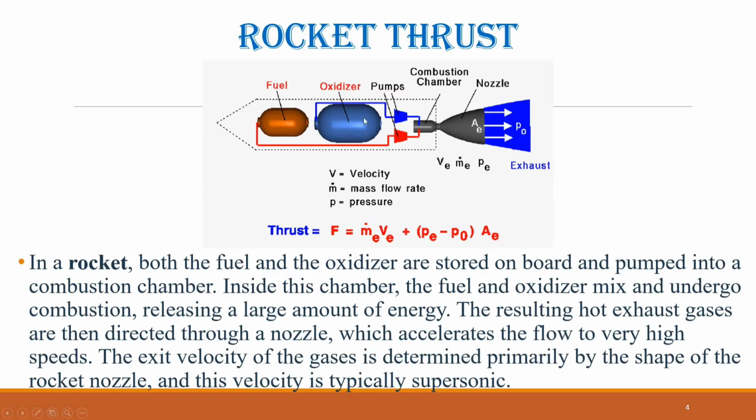This is because rockets do not rely on external air for combustion. The oxidizer is carried on board. As a result, rockets can produce thrust even in a vacuum, where there is no surrounding air. This is in contrast to gas turbine engines and propellers, which depend on the atmosphere to supply oxygen for combustion and therefore cannot operate in space.